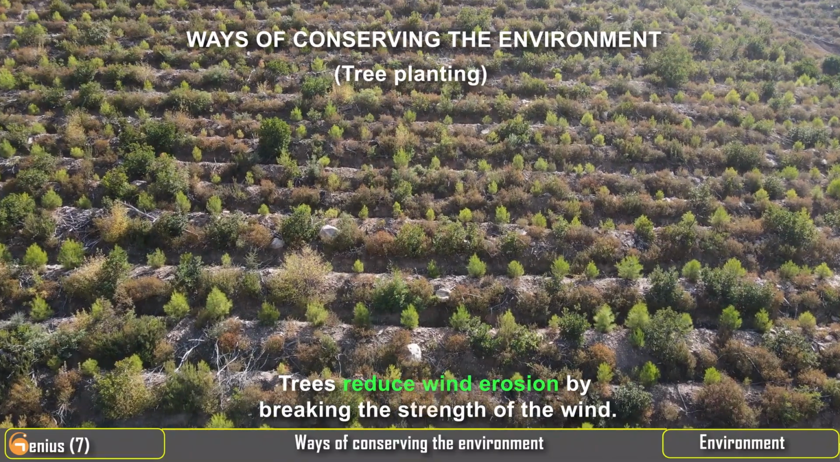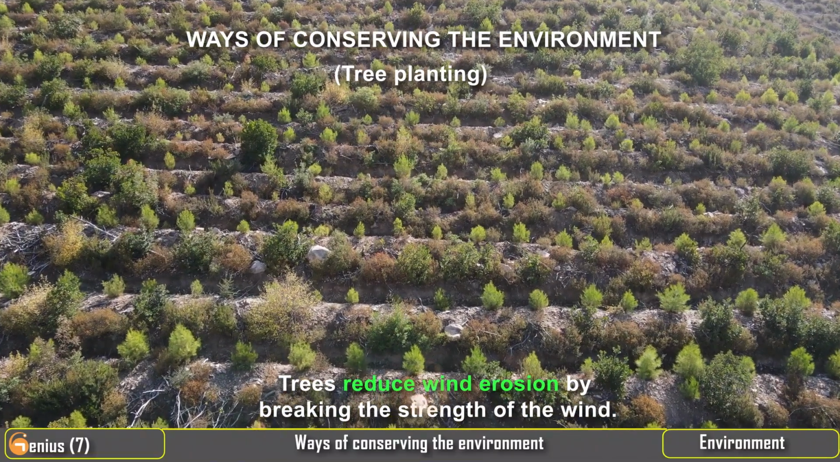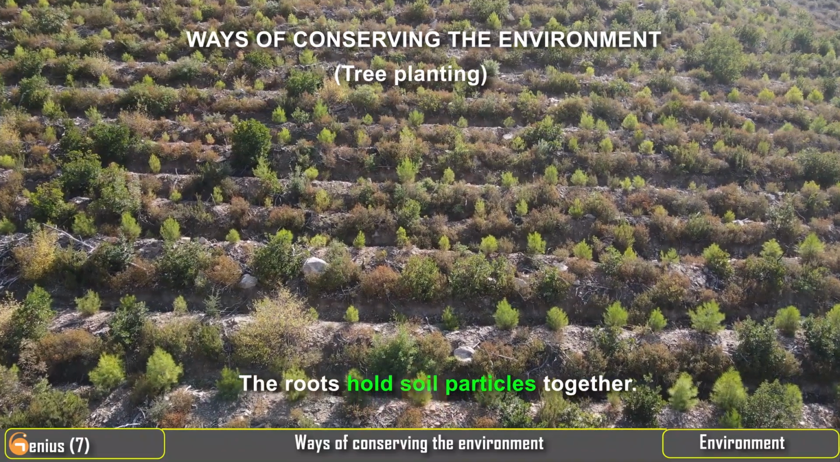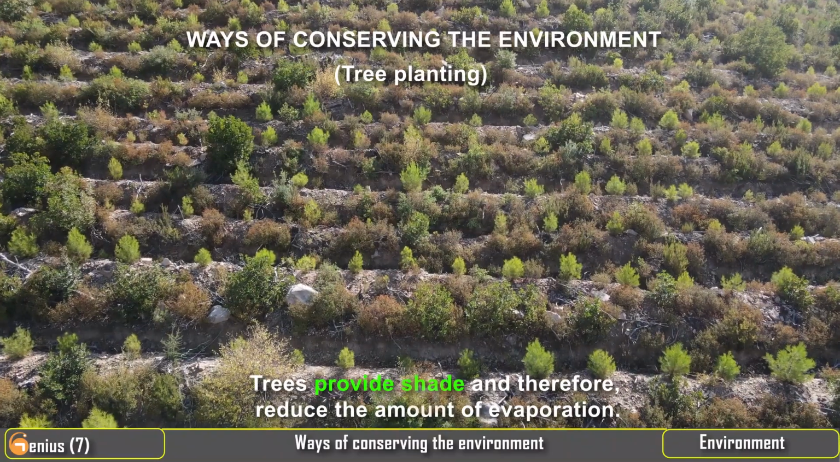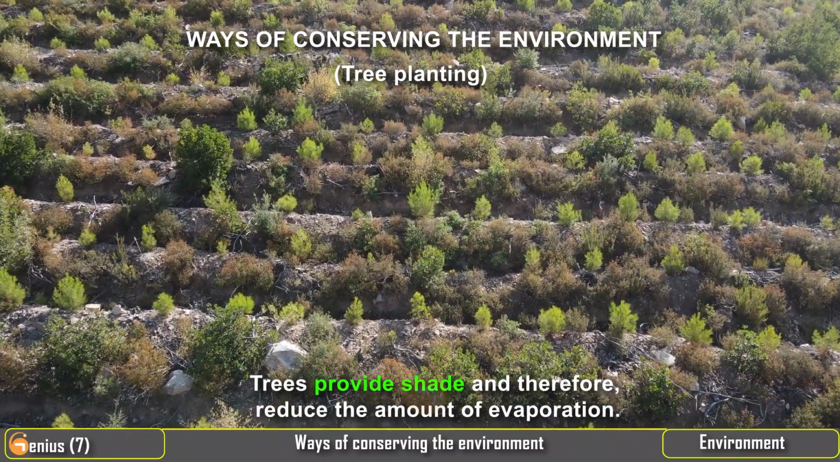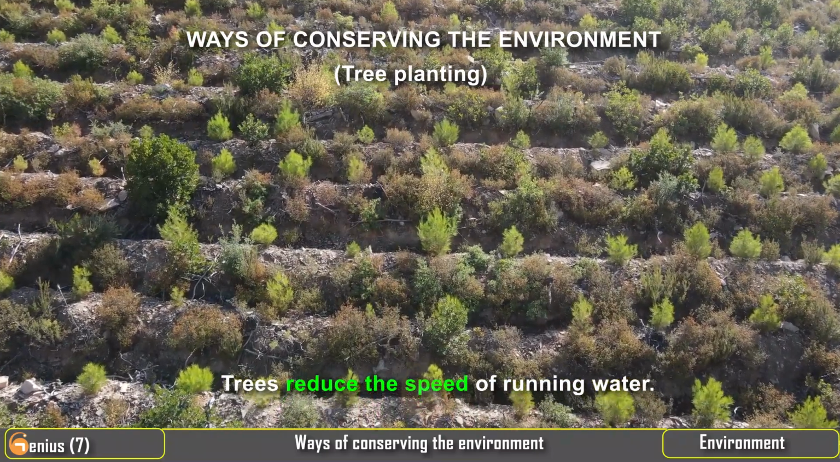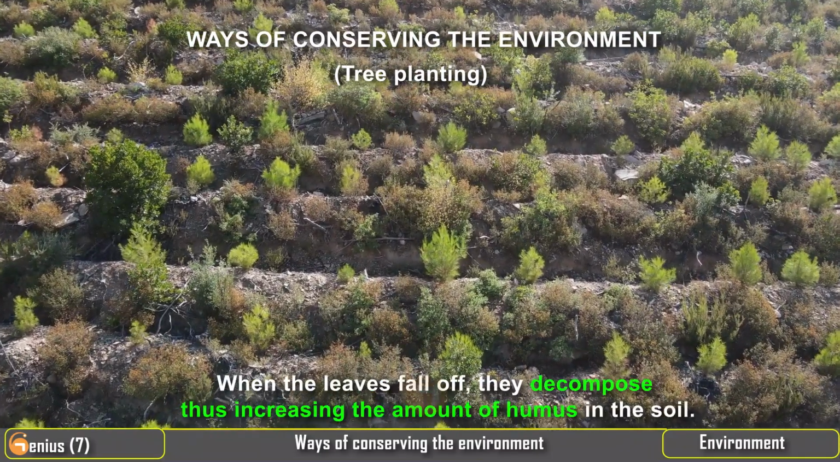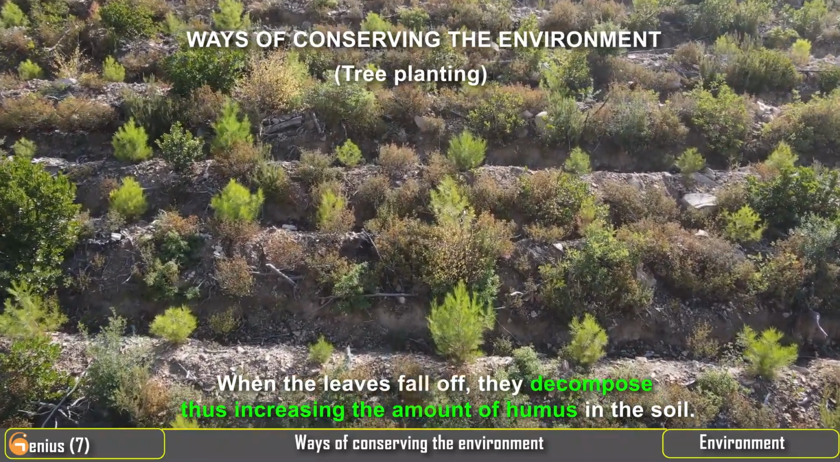Trees reduce wind erosion by breaking the strength of the wind. The roots hold soil particles together. Trees provide shade and therefore reduce the amount of evaporation. Trees reduce the speed of running water. When the leaves fall off, they decompose, thus increasing the amount of humus in the soil.